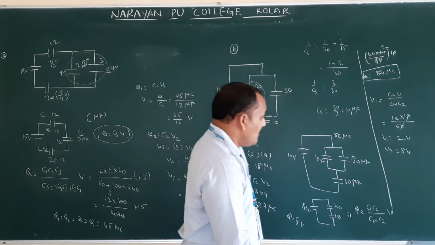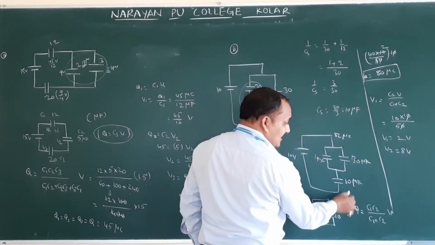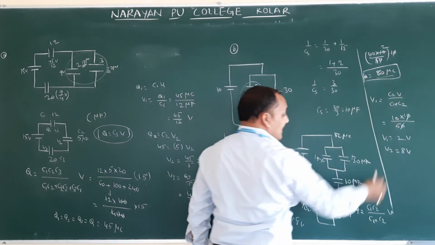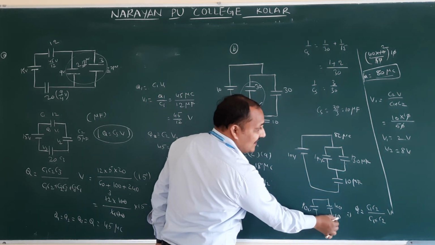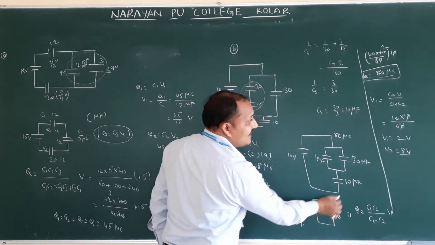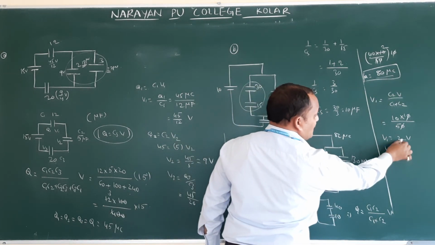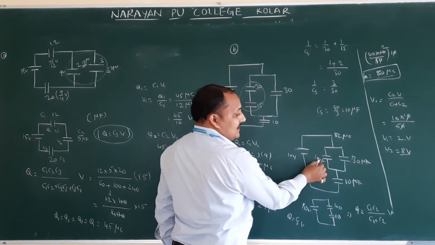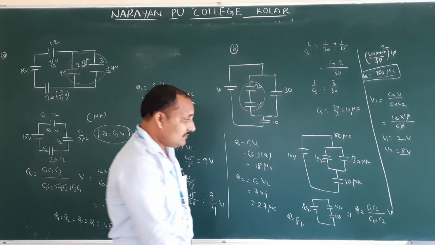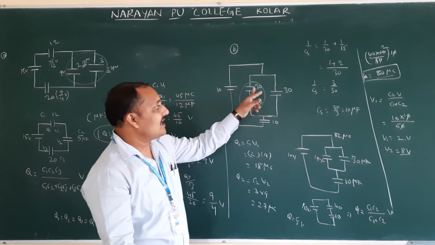Now we got the charge on 10 microfarad. Charge on 10 microfarad, how much? These two are in series. Charge on 10 microfarad is 80 microcoulomb. What is the potential across 10? 8 volts. Now potential across 40 is how much? 2 volts. Now what is the charge on 10 and 30 we should find? 10 and 30, how much charge is there? Same charge will be there.